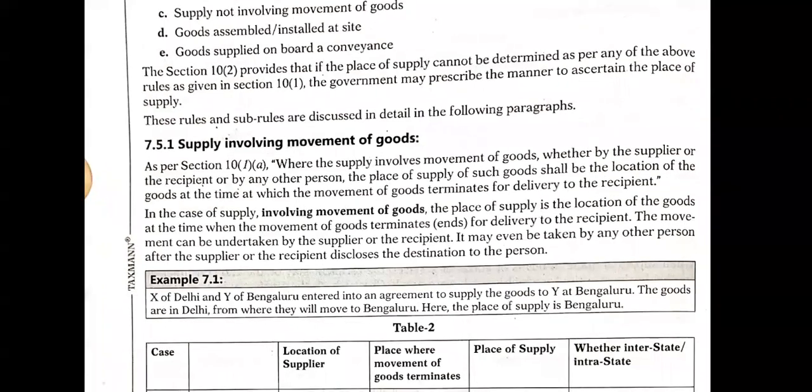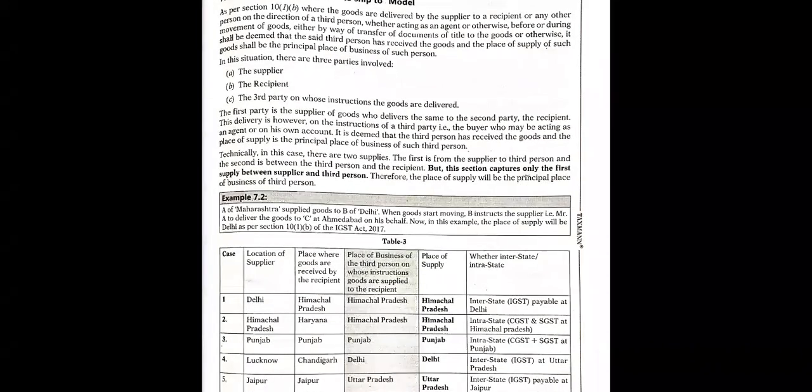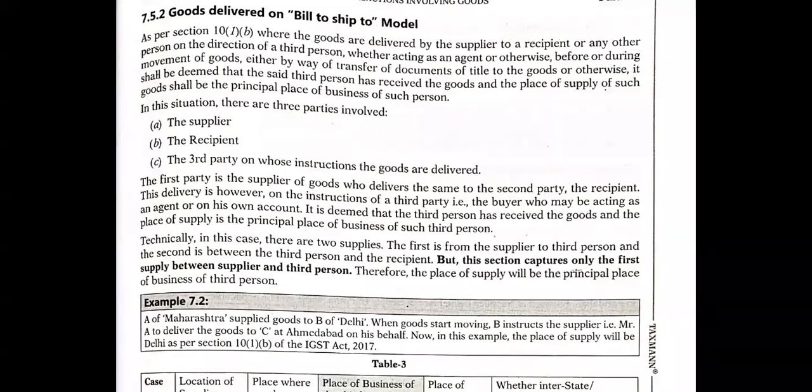The second part is goods delivered on bill to ship to model, where the goods are delivered by the supplier to the recipient or any other person on the direction of a third person. The goods are delivered by the supplier to a recipient as per the direction of the third person. The third person has told us, and as per his direction the goods are delivered.